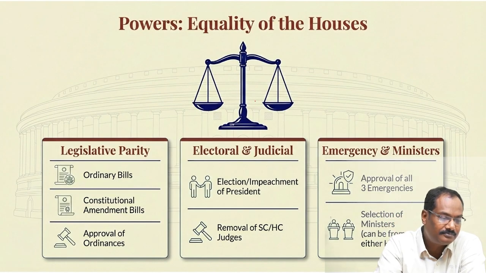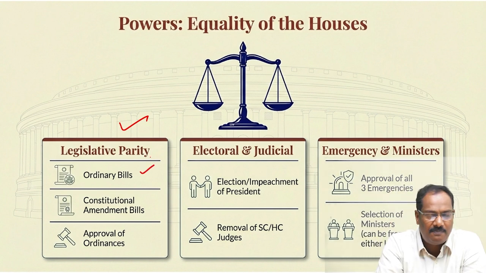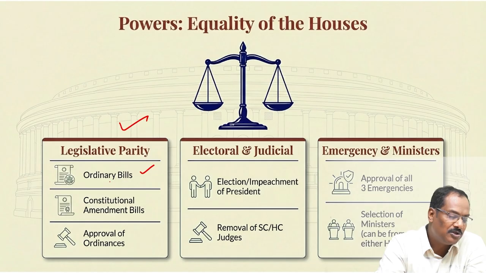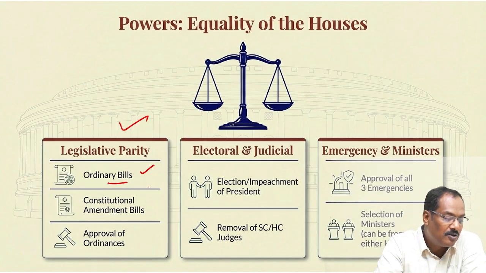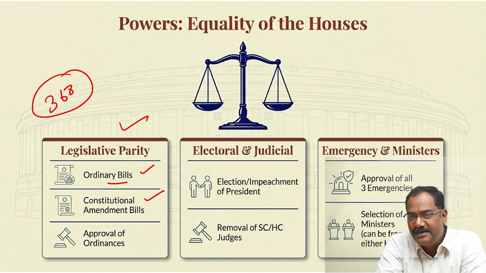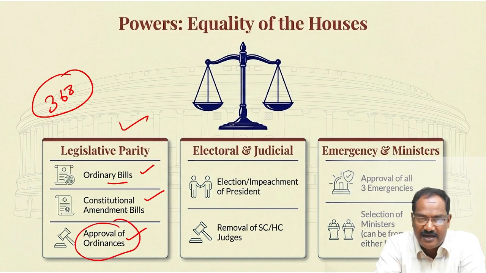Now looking at the equality of Rajya Sabha and Lok Sabha, look at this equal or legislative parity. In an ordinary bill, both Lok Sabha and Rajya Sabha have equal power. That means Rajya Sabha can reject the ordinary bill, but in that case also they'll go for a joint sitting and they'll pass it. In constitutional amendment, Article 368 gives the procedure for the amendment of the constitution. There also they have equal power. Approval of ordinance, ordinance is always an ordinary bill only, right? So there also they have equal power.